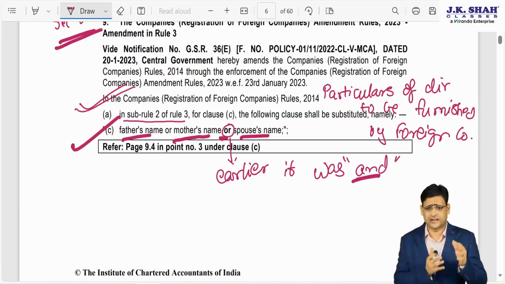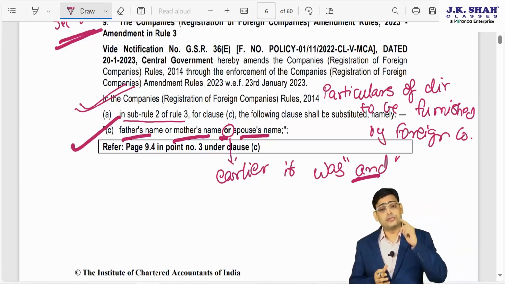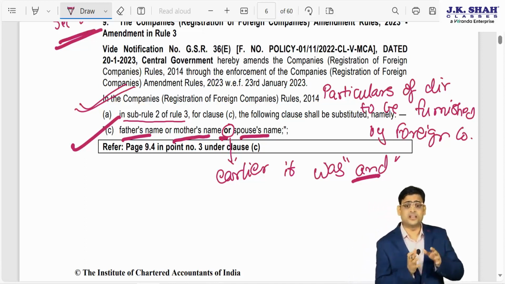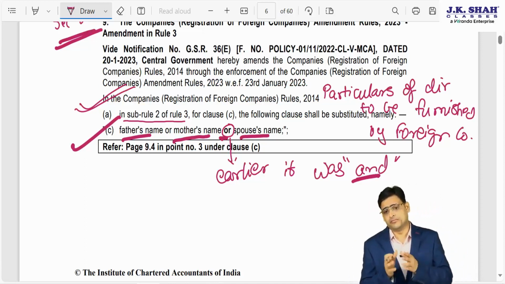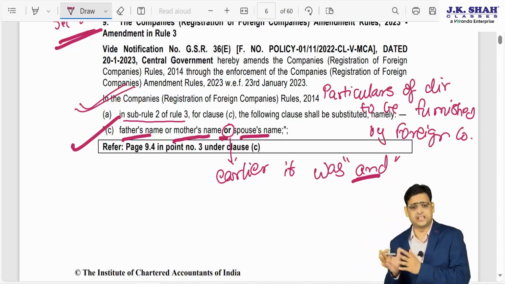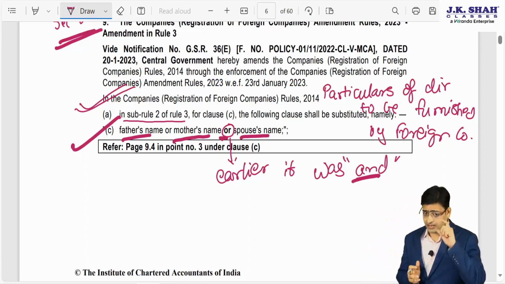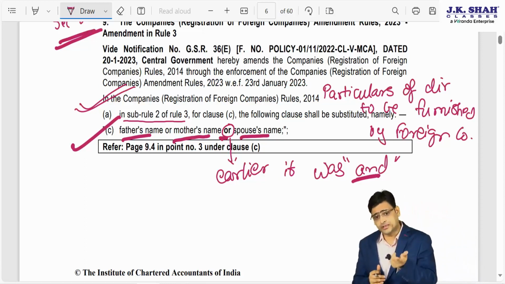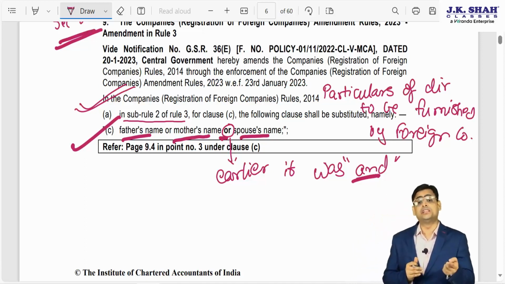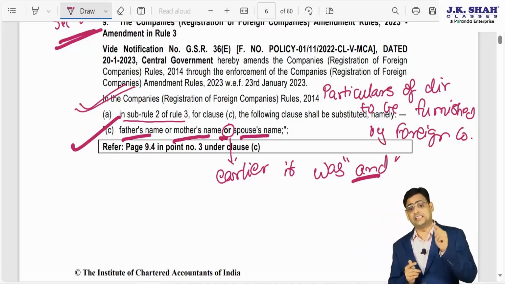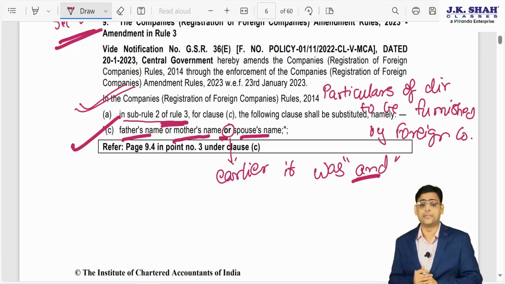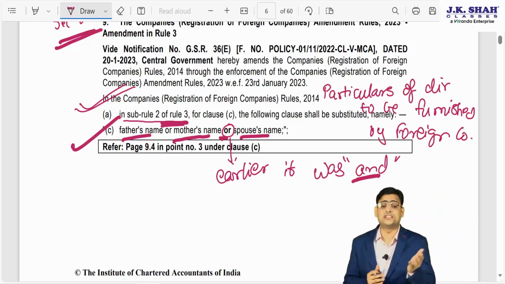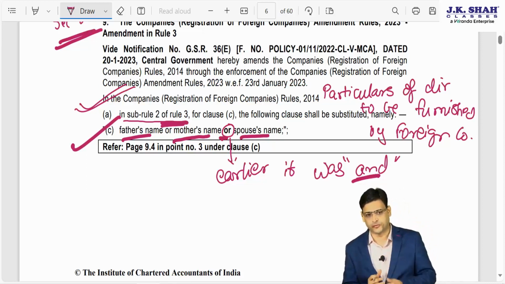These are just for reference. So whenever you establish a place of business in India, under section 380 you have to give a lot of documents to the New Delhi ROC, and in that they say you have to also provide details of the director, and for those details there is a separate rule 3. In that, a lot of details of the director of that foreign company need to be provided.